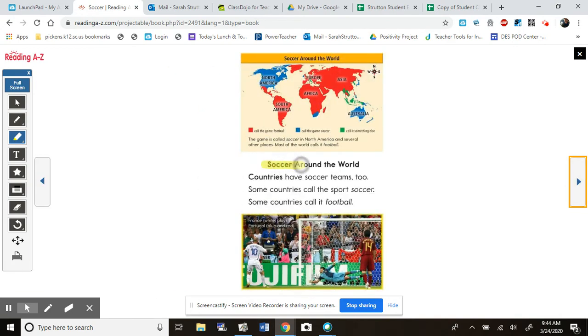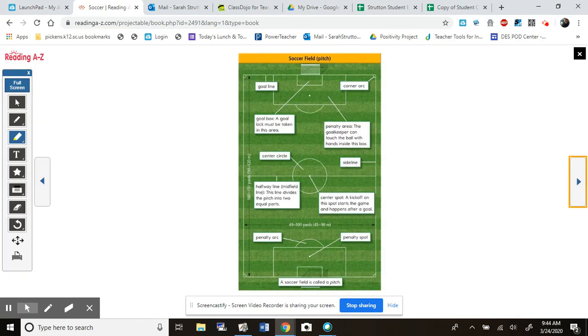Here's another heading, soccer around the world. Now, we have a photo here, but we also have a map. Some nonfiction stories are going to have a map, and it will have a map key for you to understand what the map's all about. And then here's another caption down there.